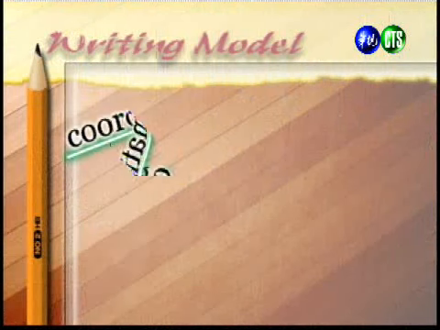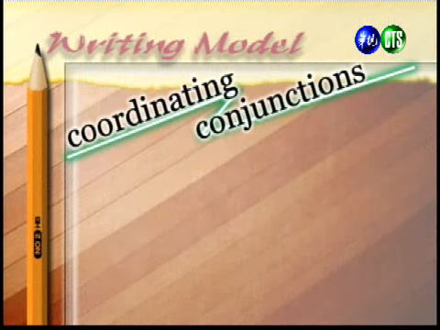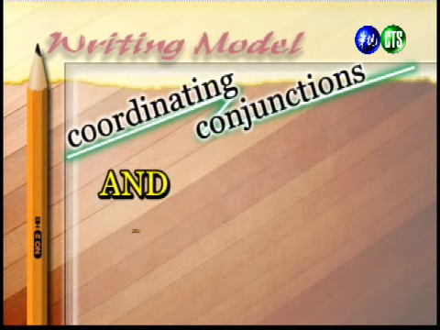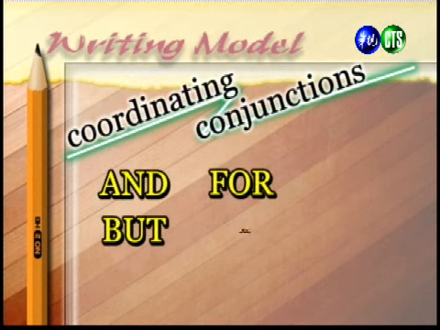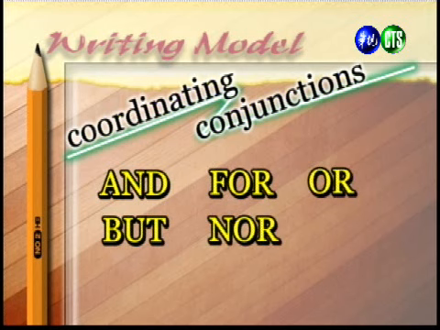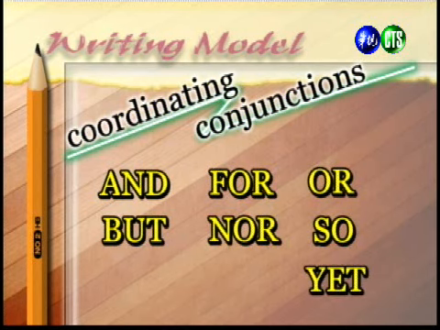There are 7 coordinating conjunctions. These are and, but, for, nor, or, so, and yet.